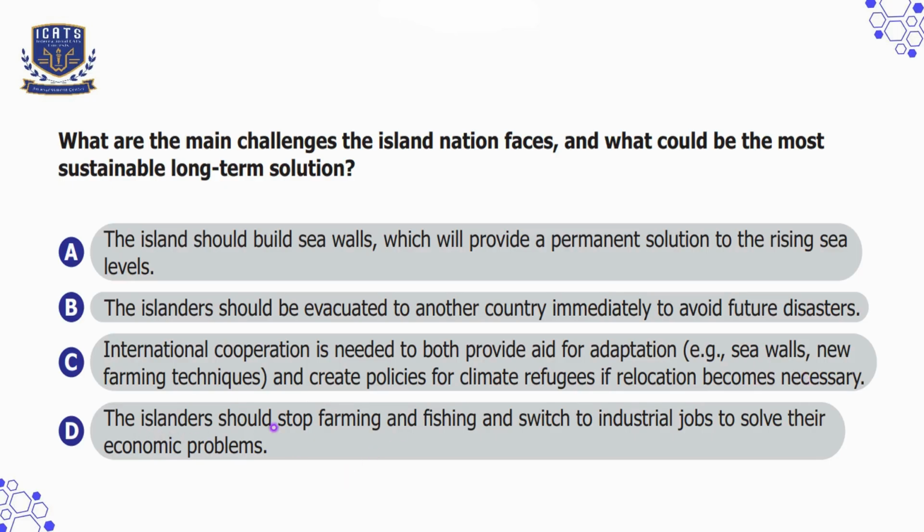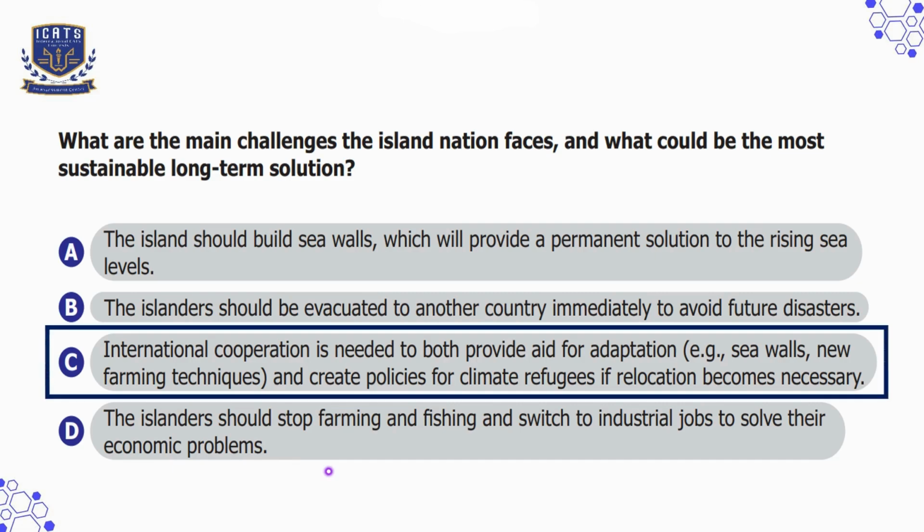Option D is the islanders should stop farming and fishing and switch to industrial jobs to solve their economic problems, which is incorrect because farming and fishing are important for their survival. So here option C is the most optimal solution. So we'll choose it as our correct option.